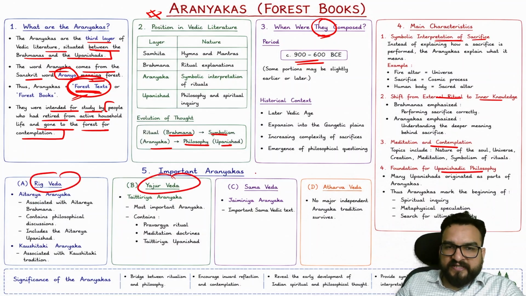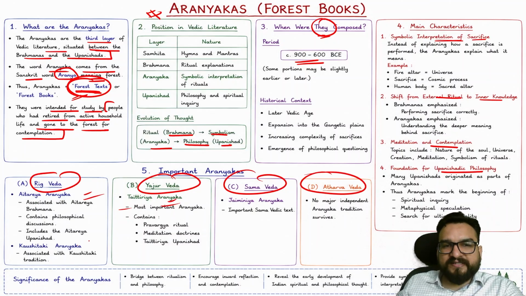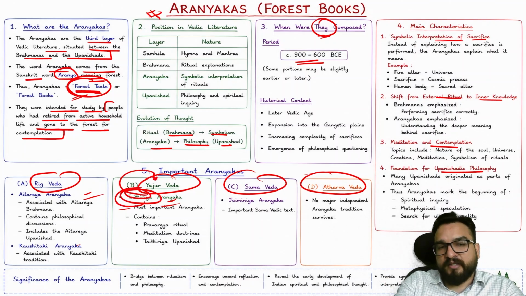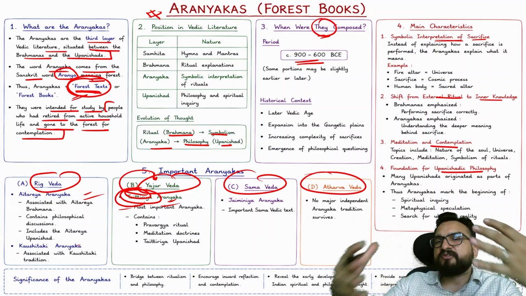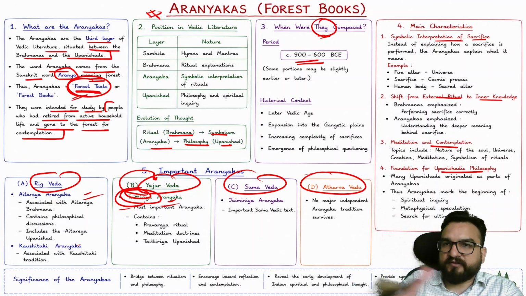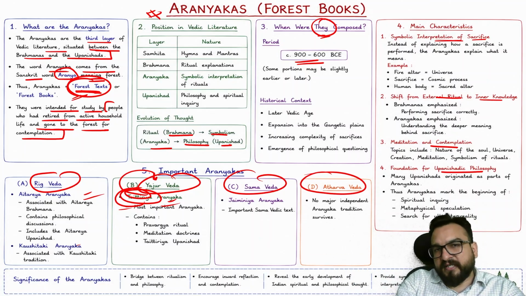So every Veda has its particular Aranyaka. Right now, don't remember these Aranyakas, but remember Taittiriya is a word for prelims associated with Yajur. That can help, guys, right? So this way you will be understanding it. More about this, I will be telling you again in the lecture as well. In the second lecture, when we will be dealing with the political life, the social life, and every other aspect of Rig Vedic and later Vedic, I'll be dealing with it over there, right?